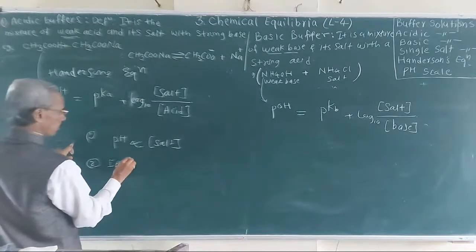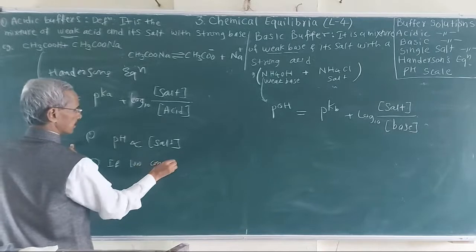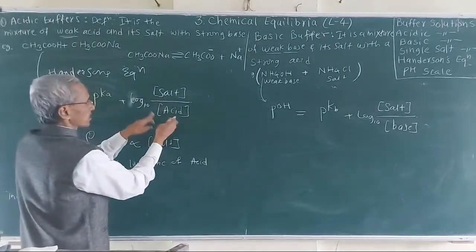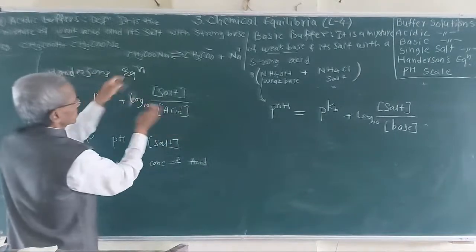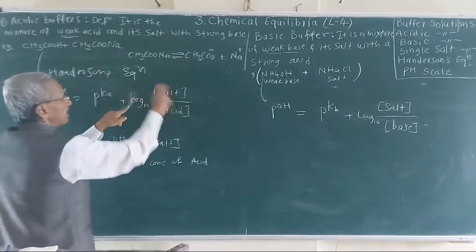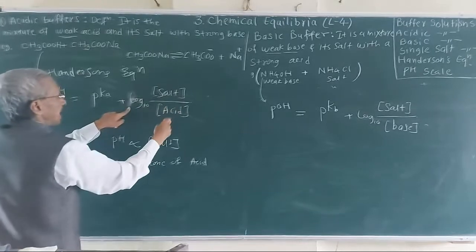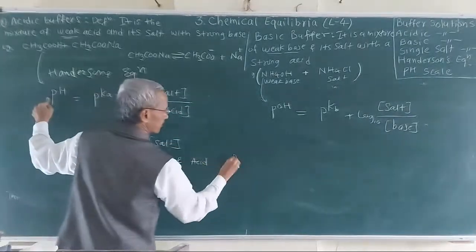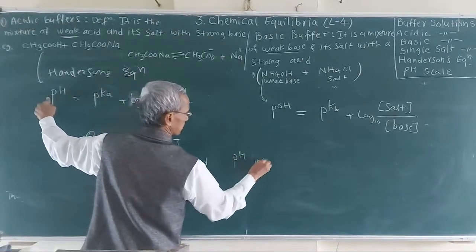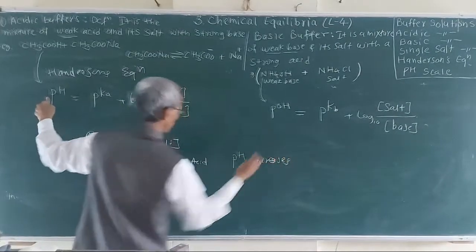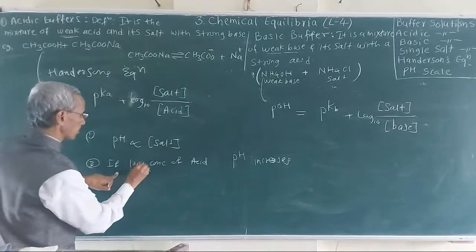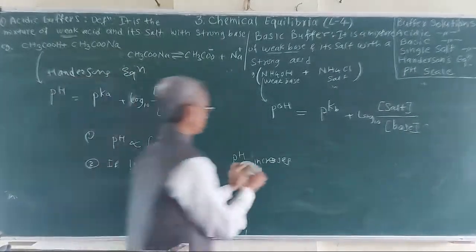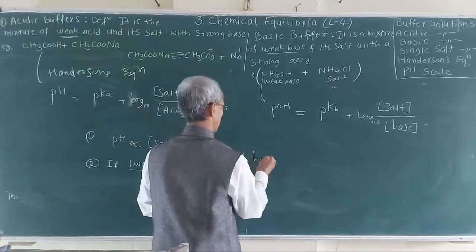If there is a low concentration of acid, the lower the concentration of acid, this term will be high, and pH will be high. The lower the concentration, the higher the pH.